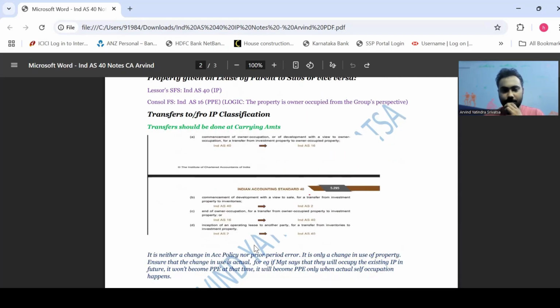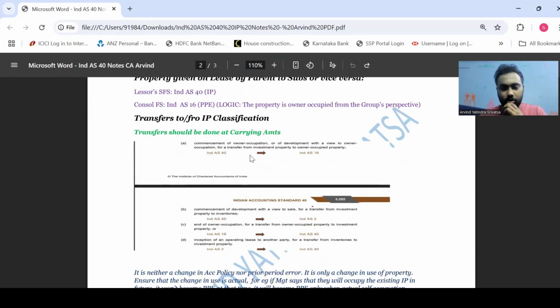So all your transfers should be done at carrying amount. Some examples of transfers: your owner occupation is commencing. In such a scenario, you will reclassify it from Ind AS 40 to Ind AS 16. Then you want to develop it further for sale, you intend to hold it as inventory. Then you reclassify from Ind AS 40 to Ind AS 2.